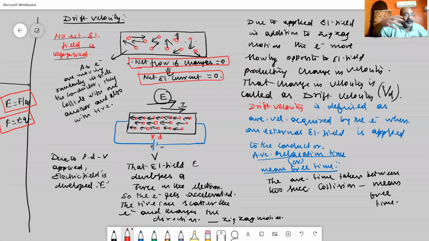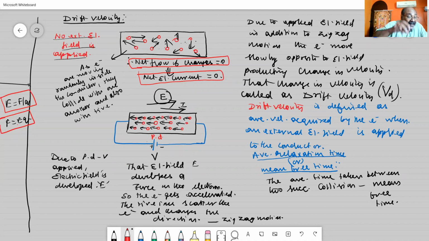When the electrons are moving towards the positive terminal, opposite to the electrical field, during their motion they collide with the positive ions as well as the walls of the conductor. When the electrons collide with positive ions and other elements, they move in a zigzag motion. They are not moving in a particular direction, but in a zigzag motion.